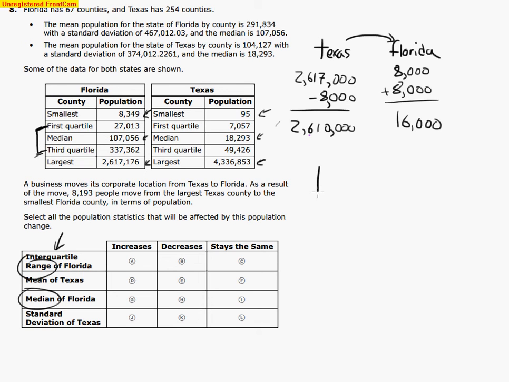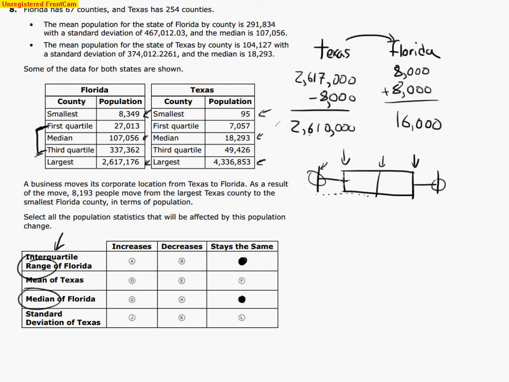Again, let's go ahead and just draw a whisker plot. To keep this in mind, if this guy and this guy are changing with my two different states, that's going to have no effect on my Q1 and my Q3. So my interquartile range is going to have to stay the same. My median in Florida, again, if I'm just changing some information down here, I'm not changing the number of data points down here, so my median still stays the same. So my median would stay the same for Florida.